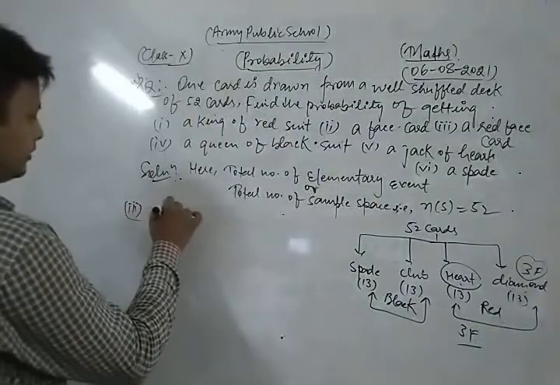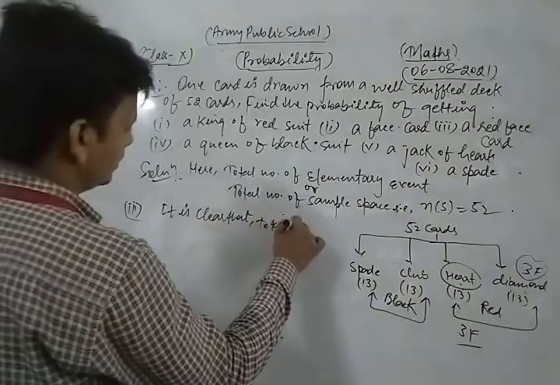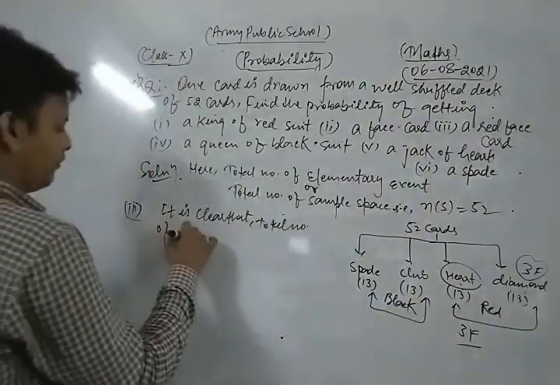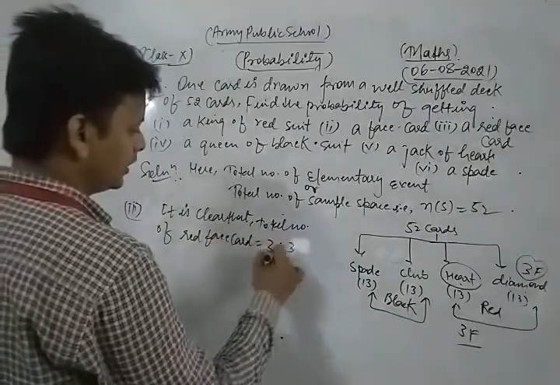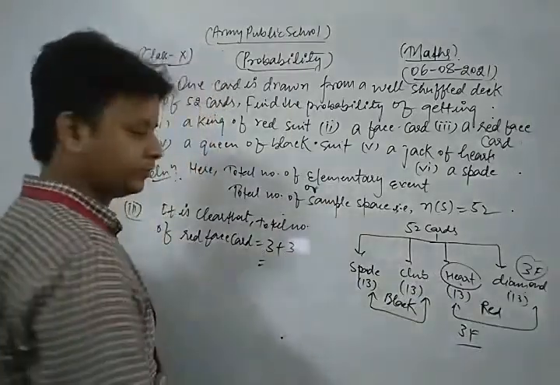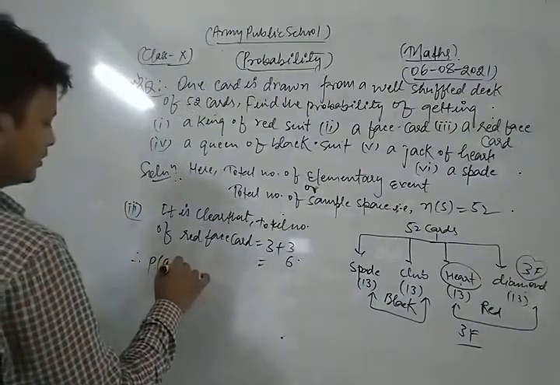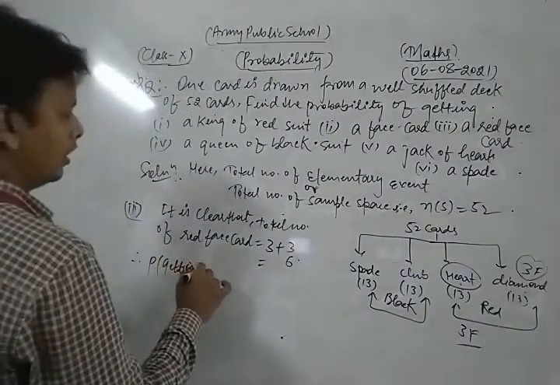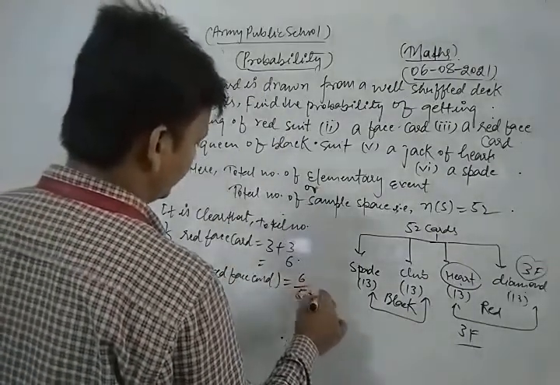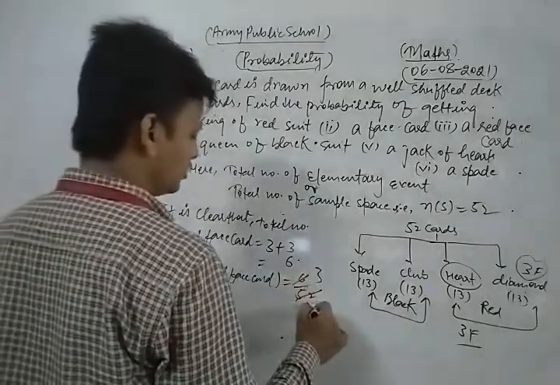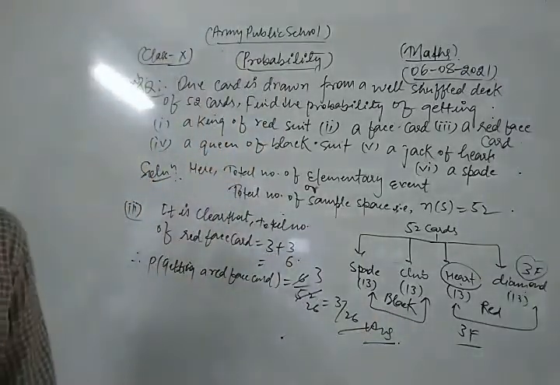So it is clear that the total number of red face cards is 3 plus 3, because heart and diamond are both red. This is 6. So the probability of getting a red face card is 6 upon 52. 2 threes are 6, 2 13s are 26, means 3 upon 26 is the right answer.